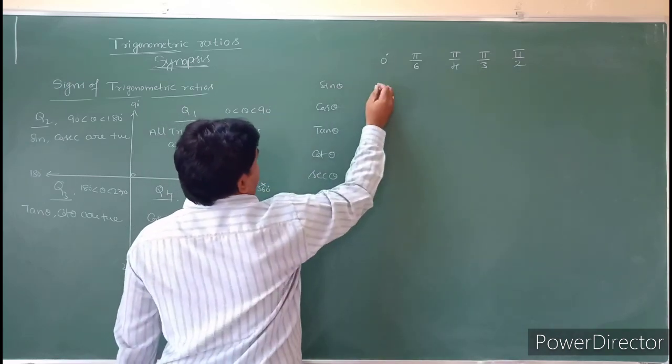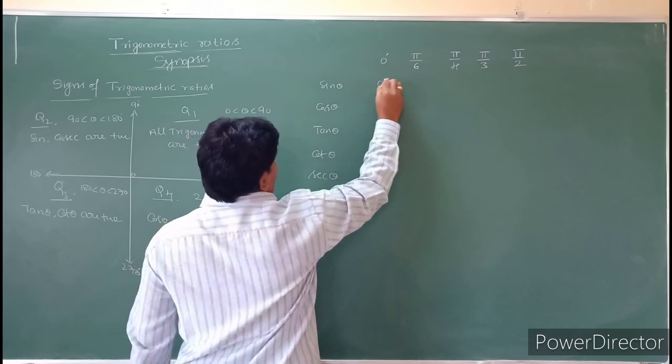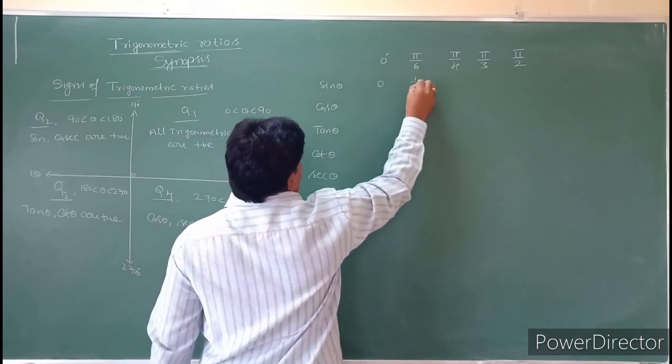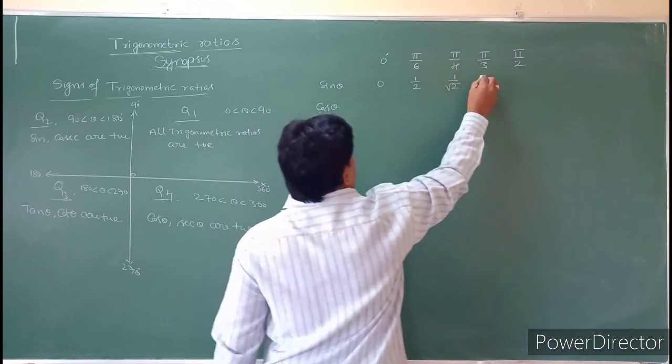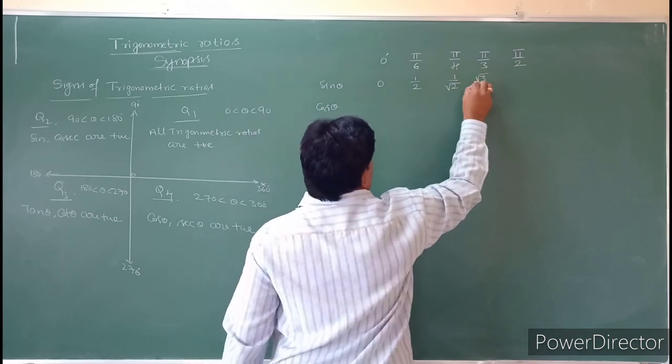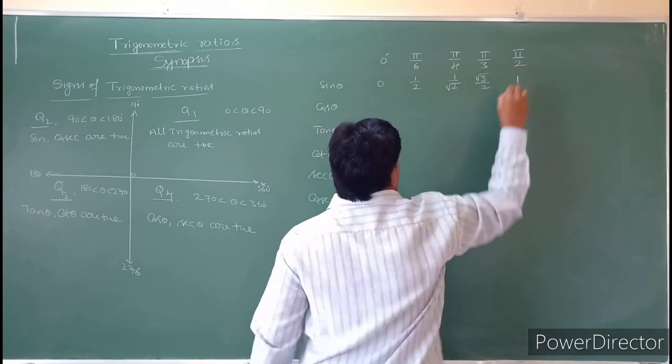So first see the sine values. Sine 0 is 0, sine 30 (pi by 6) is 1 by 2, sine pi by 4 is 1 by root 2, sine 60 is root 3 by 2, and sine 90 is 1.